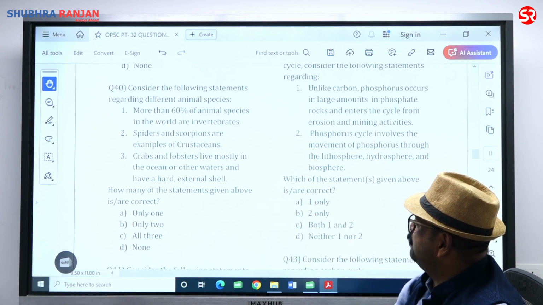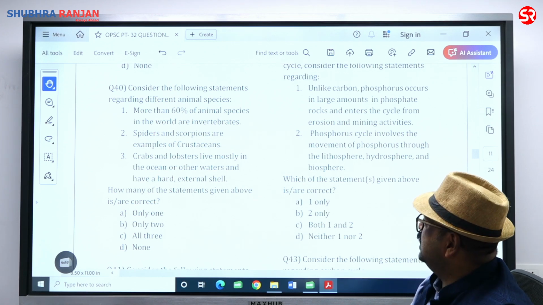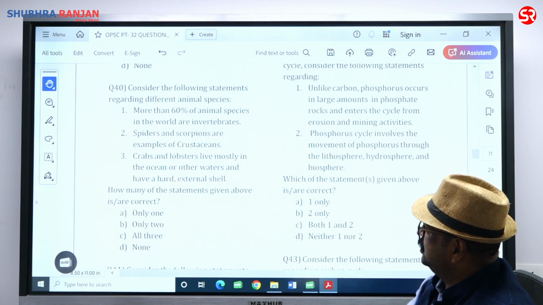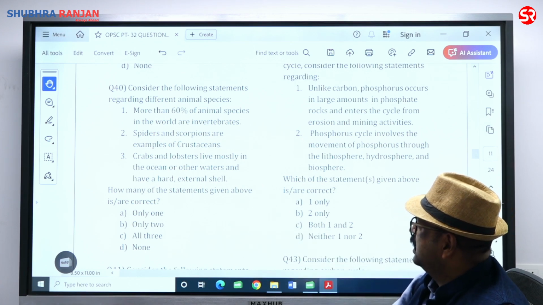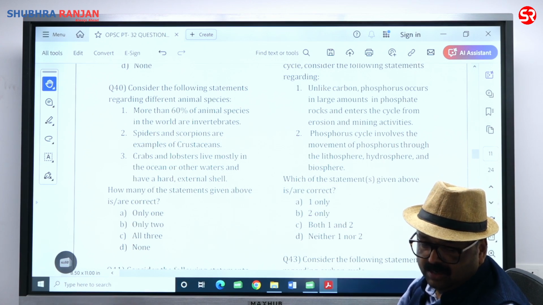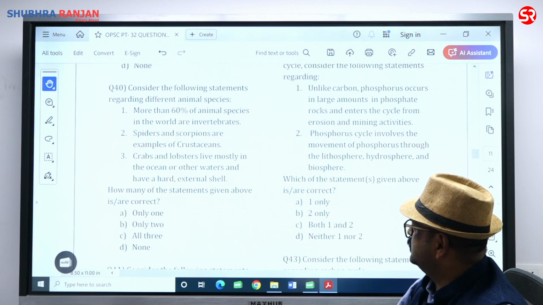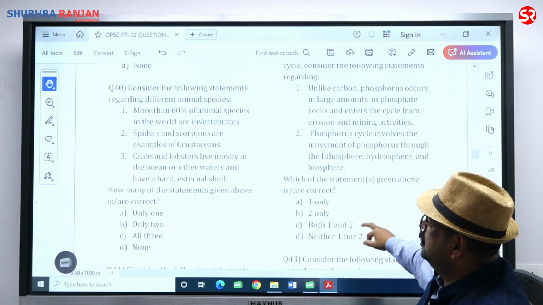Spiders and scorpions are examples of arachnids. They are arachnids, not crustaceans. So statement 2 is wrong. Crabs and lobsters live mostly in the ocean or other water and have a hard external shell, which is made up of keratin. So only one is going to be correct. The third one is correct.